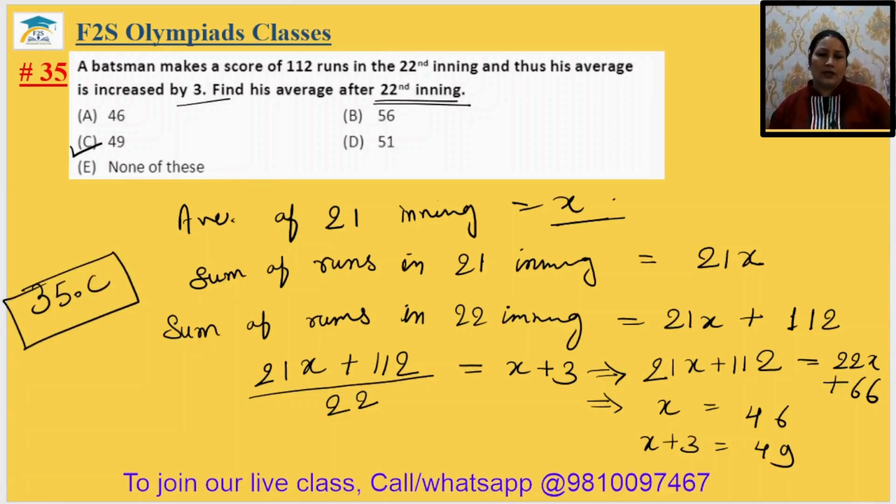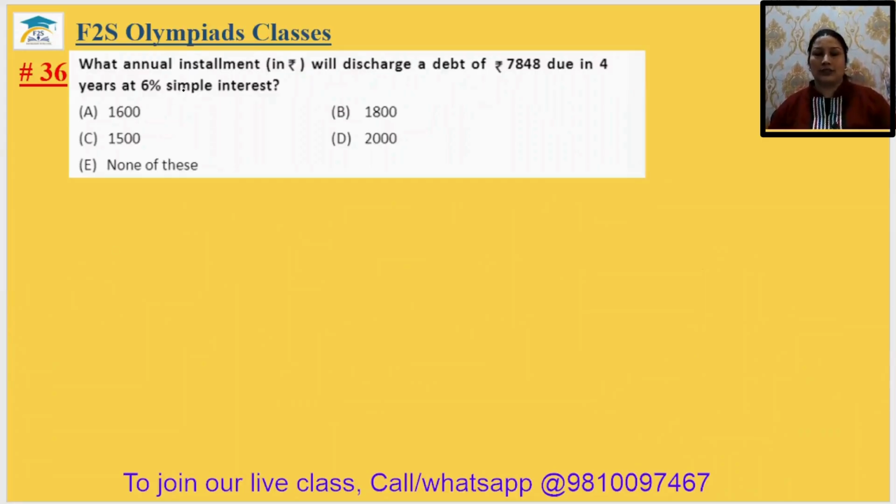Okay. Come to question number 36. What annual installment will discharge a debt of 7848 in 4 years at 6% simple interest? When there is an installment question, most students just find the simple interest, add it to the principal amount and divide by the number of installments.